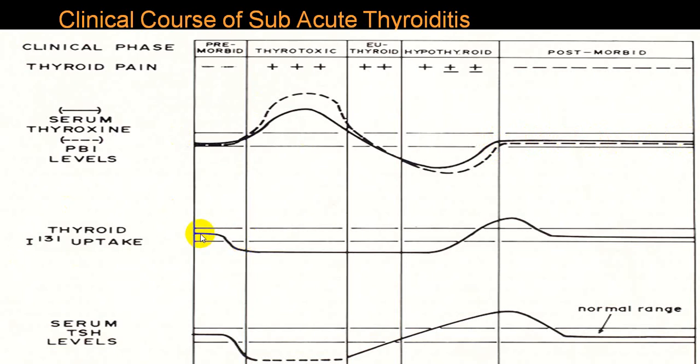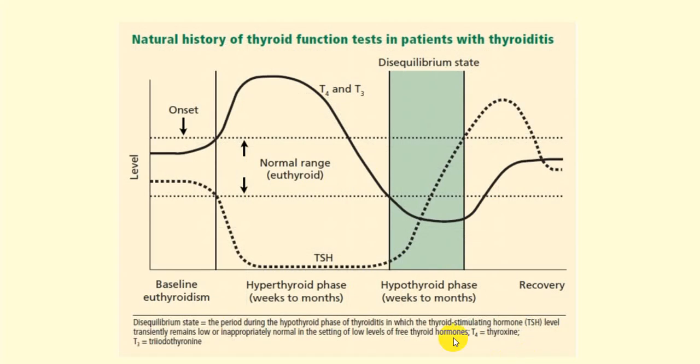Iodine uptake wise, there will also be a little decrease in iodine uptake during the thyrotoxic stage, euthyroid stage, and during the hypothyroid stage. And then later on the radioactive iodine uptake will become normal. But while recovering you might have a little increase in radioactive iodine uptake. TSH level will go down once the person becomes thyrotoxic. Then TSH level will come back once a person becomes hypothyroid and will become normal once a person completely recovers. So that is the way it goes on in the case of what we call subacute thyroiditis.